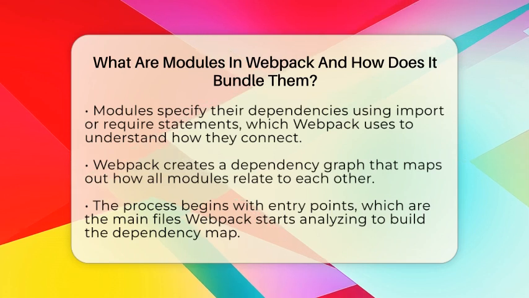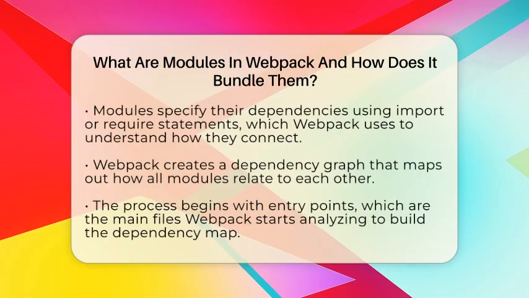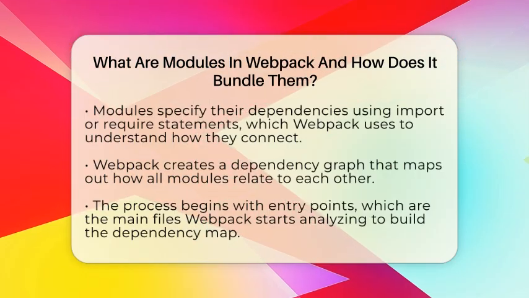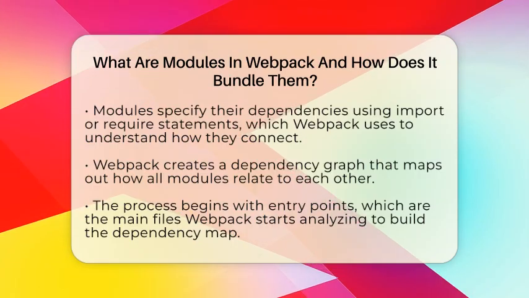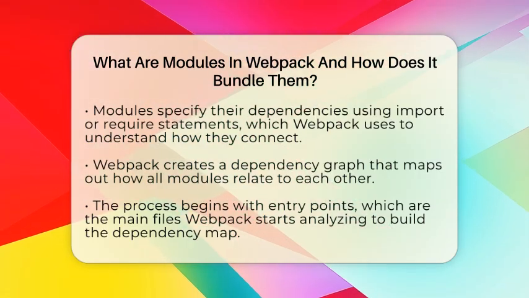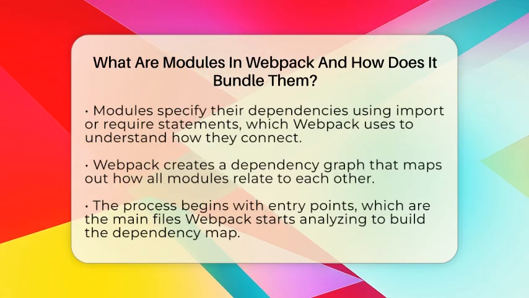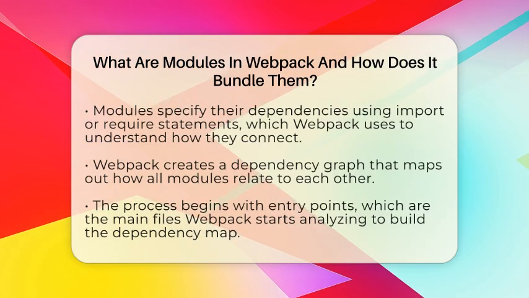Webpack then builds a map called a dependency graph. This graph shows how all the modules relate to each other. The process starts with one or more entry points. These are the main files Webpack begins analyzing. From there, it looks at each module's dependencies and follows the chain. It keeps doing this until it has mapped out everything the app needs.